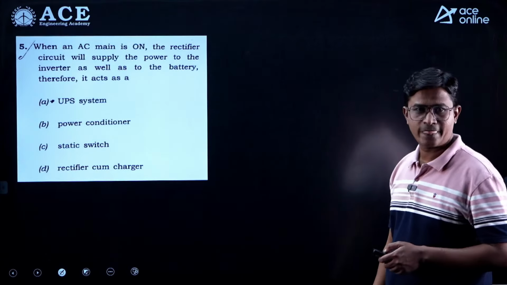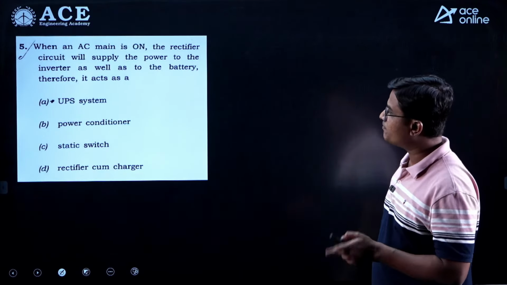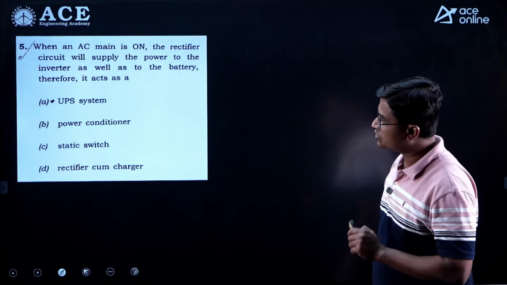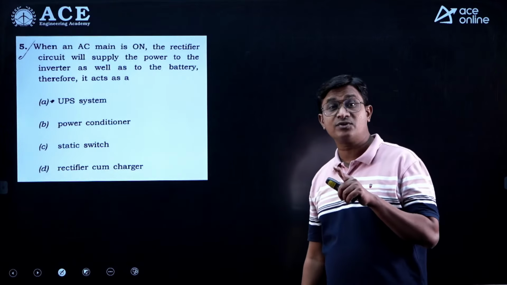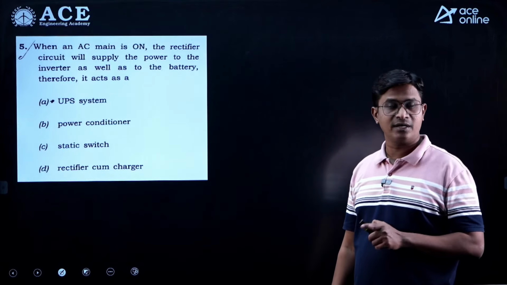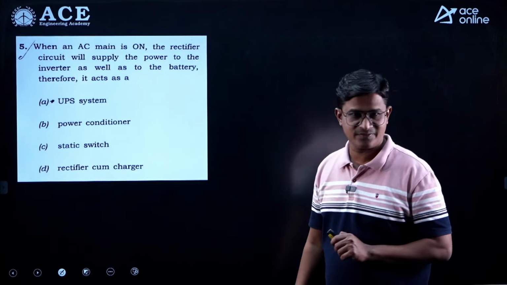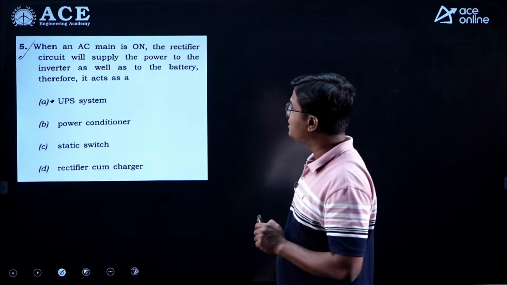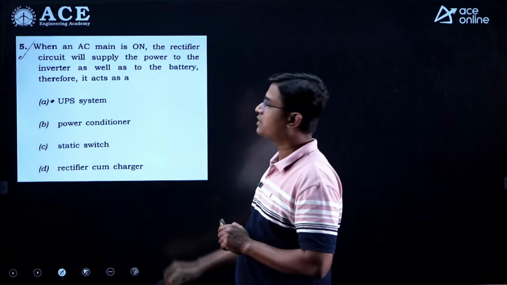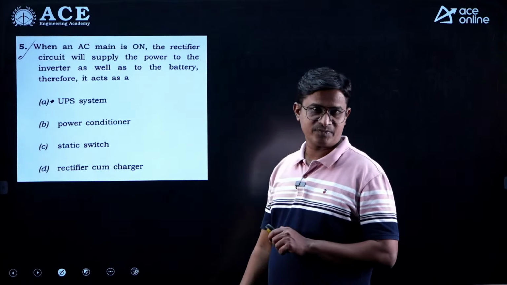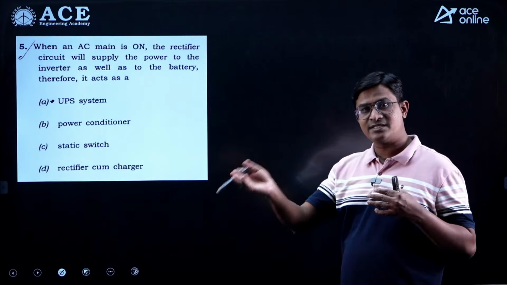Next, fifth question: when an AC main is on, the rectifier circuit will supply the power to the inverter as well as to the battery. Therefore, it acts as... Now this question is related to the UPS, uninterruptible power supply. But here the answer should not be the UPS. Why? Because he is asking that the rectifier circuit will supply the power to the inverter as well as to the battery. So when the AC supply is on, your rectifier converts that AC into DC.